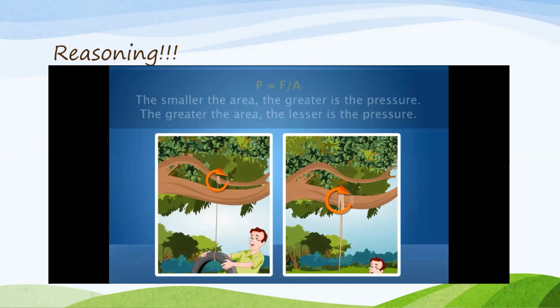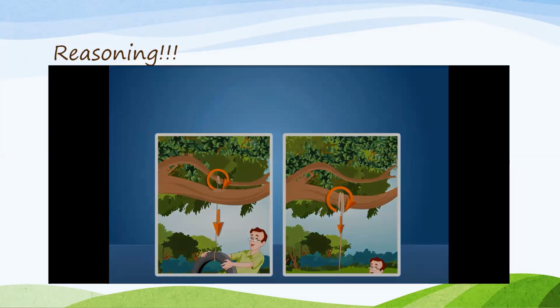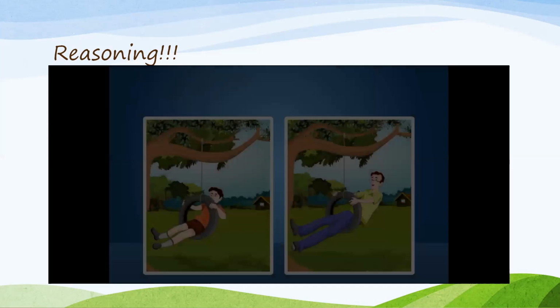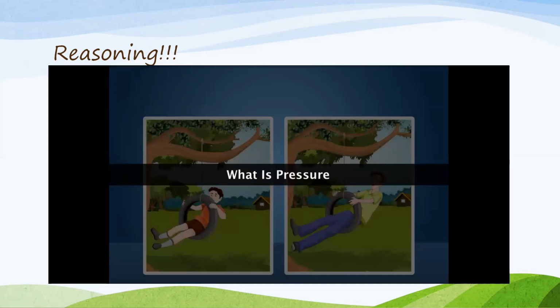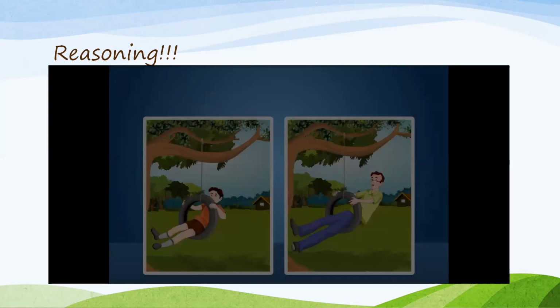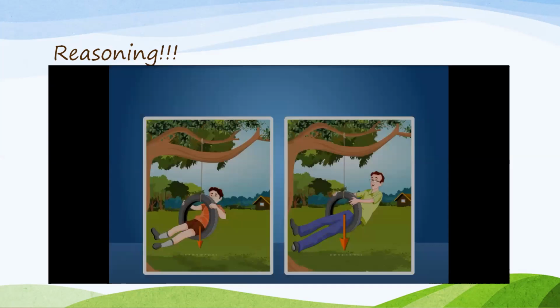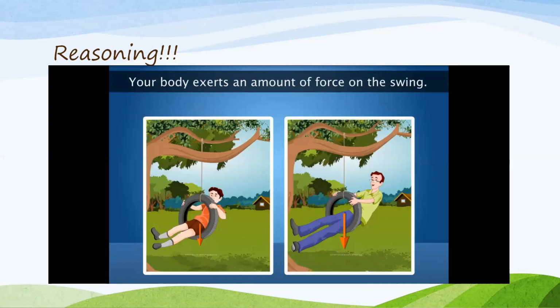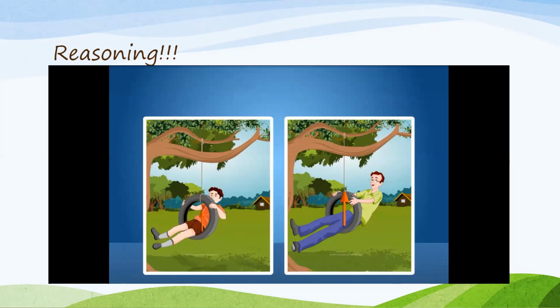So pressure depends on two factors. One is the force, and the second one is the area. When the boy was swinging, since his force is less, he was not giving more pressure to the branch. But when the father was swinging, since his weight is more, he was giving more pressure on the branch.